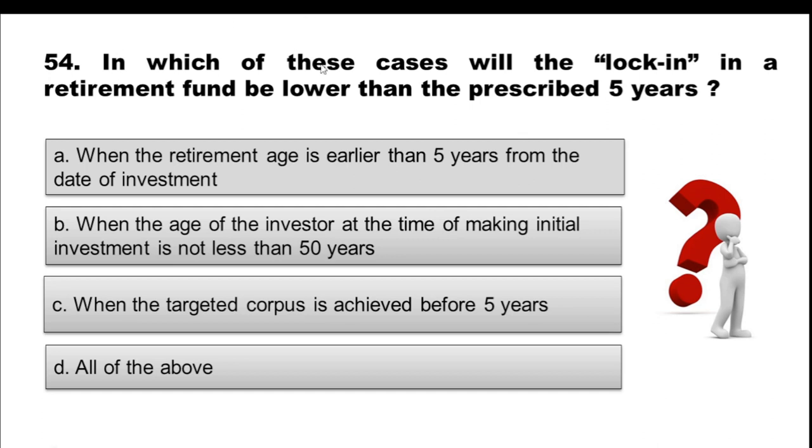Question 54. In which of these cases will the lock-in in a retirement fund be lower than the prescribed 5 years? Option A, when the retirement age is earlier than 5 years from the date of investment. Option B, when the age of the investor at the time of making the initial investment is not less than 50 years. Option C, when the targeted corpus is achieved before 5 years. Option D, all of the above. Choose the correct option.